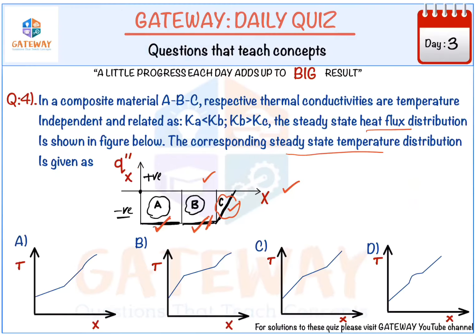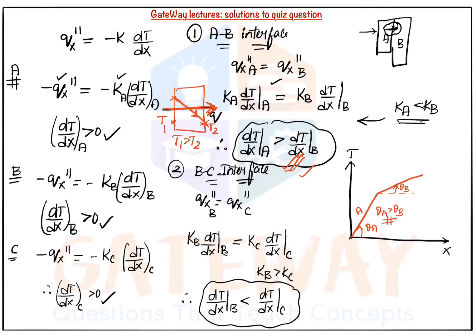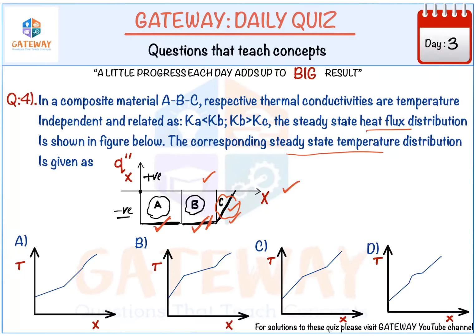And next, in the third part C, it is a linear variation of heat flux. If it is a linear variation of heat flux, then our temperature variation will be parabolic. Whatever the curve is, it will be parabolic. Okay, so this is our answer, and we'll check which option we have.